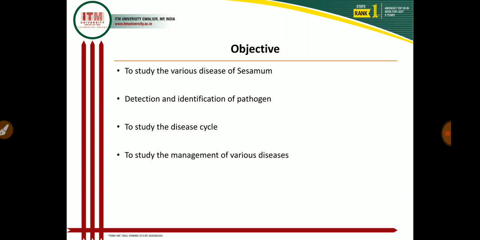And at last, to study the management of various diseases, in which I explain how we can overcome the disease situation in the field. By controlling the diseases we increase the production as well as quality of Sesame yield or Sesame seed.